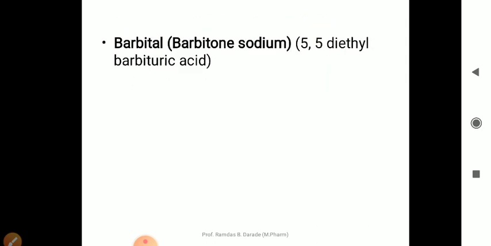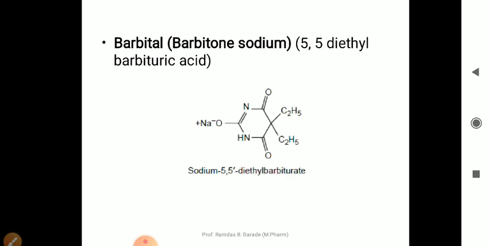Then we will see three examples of barbiturates. First example, barbital, also known as barbitone. Here is the structure of barbital. Chemically it is 5,5 diethyl barbituric acid. A very simple structure. If you know the basic structure of barbituric acid, then it is easy to remember the structure of barbital.